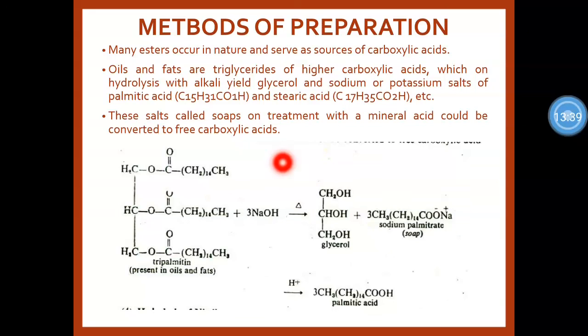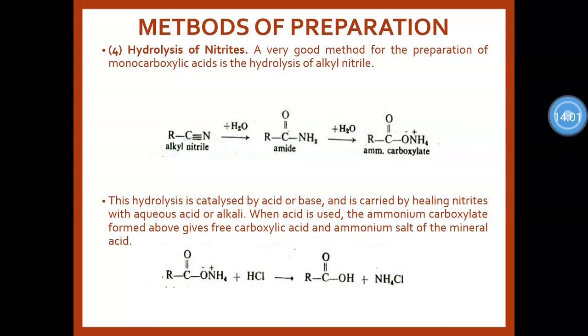Hydrolysis with alkali yields glycerol and the sodium or potassium salts of palmitic acid and stearic acid. This salt is called soap. Treatment with a mineral acid converts it into the free acid, giving the carboxylic acid compound.